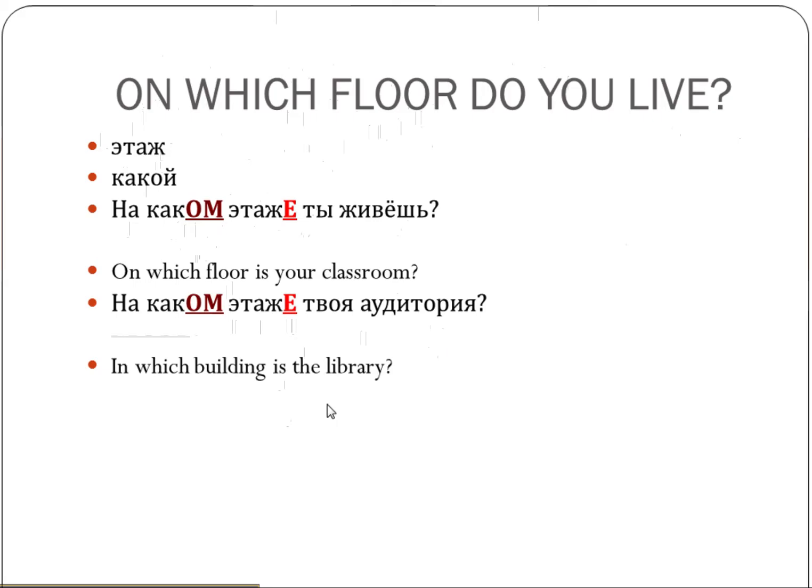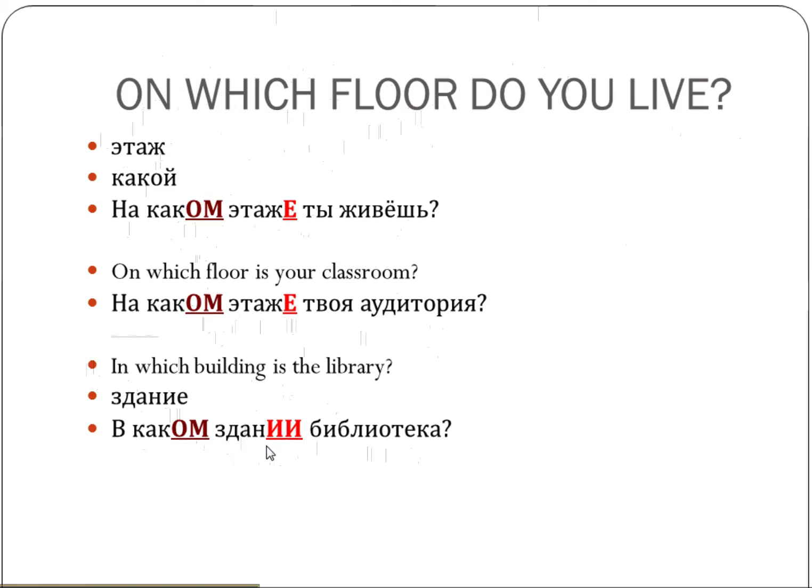In which building is the library? So this part is in the prepositional case. Building, по-русски, здание. Здание is a neuter word, which means the describing word will also have the -ом ending, for masculine and neuter. So we're changing the preposition, both in English and in Russian: В каком здании библиотека? Здание, the noun, is an exception, right? In the prepositional case, nouns ending in -ие, -ия change the ending to -ии.